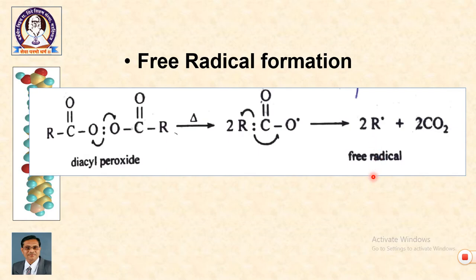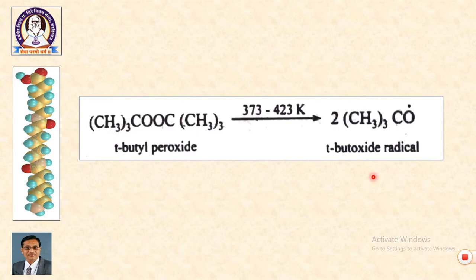Okay. Let us see one more example, the second example. In this case, we have tertiary butyl peroxide. So, peroxides are more common in radical formation. Tertiary butyl peroxide again gives two tertiary butoxide radicals.